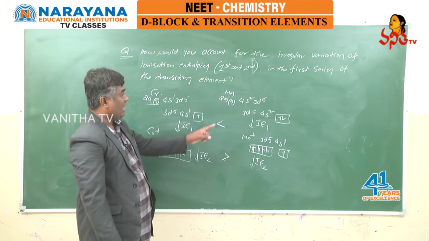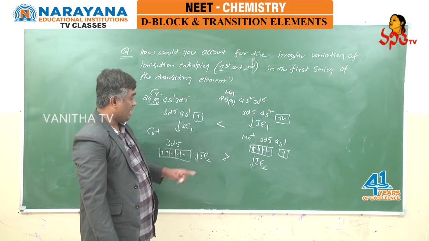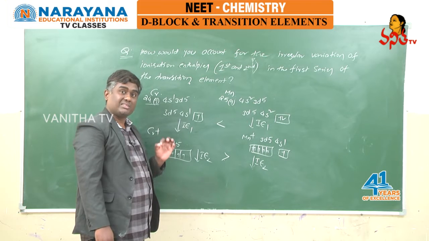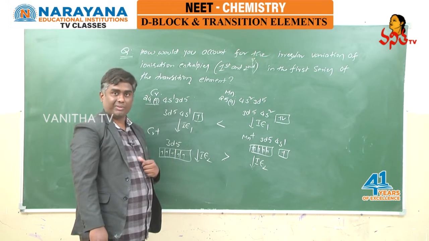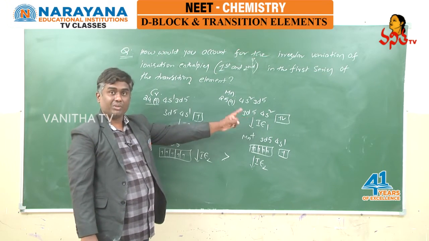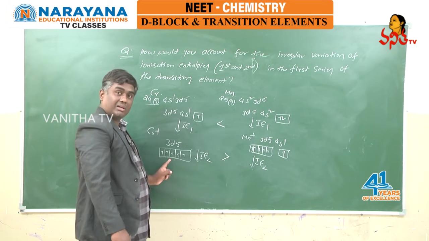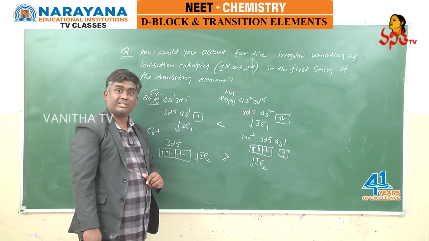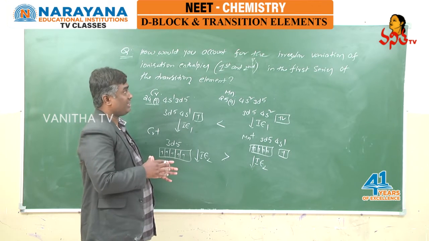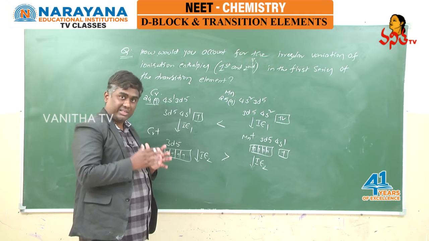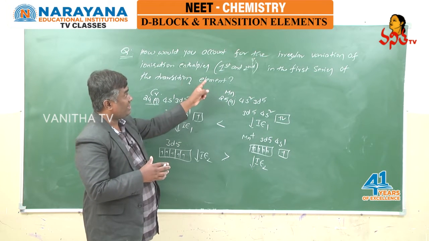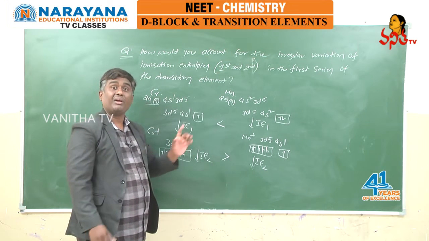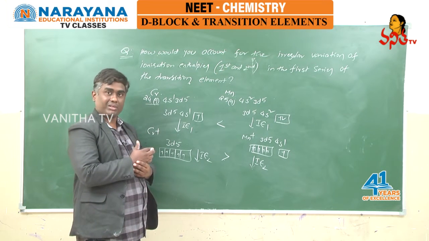You can see, students, IE1 is more for manganese, IE2 is more for chromium, which means ionization enthalpies depend on electronic configuration also. Stable configuration, more ionization energy; less stable configuration, less ionization energy. From this we can say that the ionization energy of 3D series elements, whether first or second ionization energy, depends on the stability of the electronic configuration of the given species.